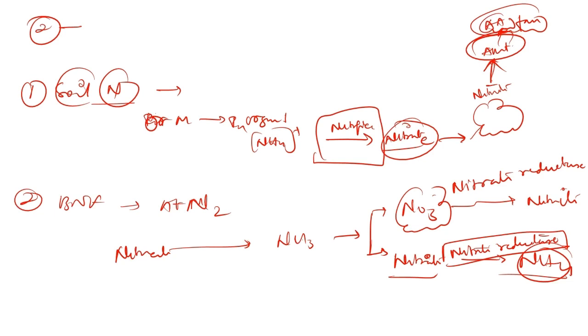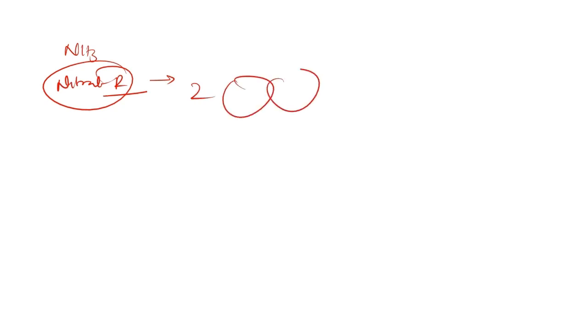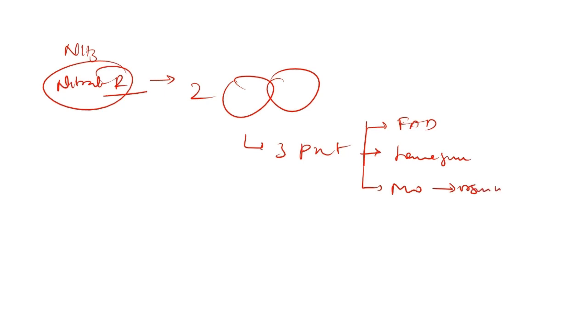Going further, we can also discuss the structure of the enzyme nitrate reductase. It is made up of two identical subunits. Each subunit is made up of three prosthetic groups: FAD, a heme group, and a molybdenum-containing organic molecule, which is called pterin.